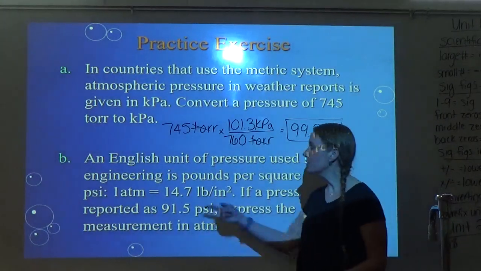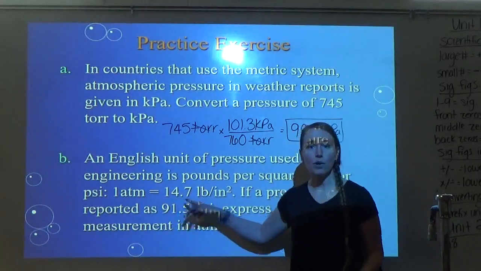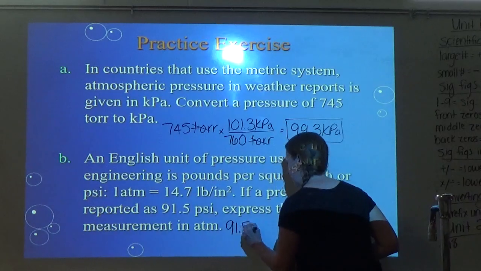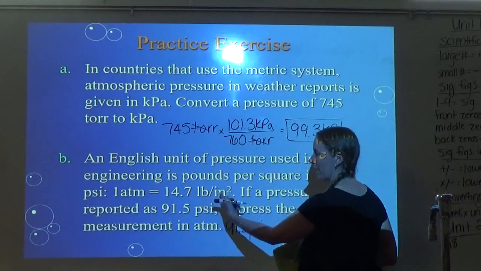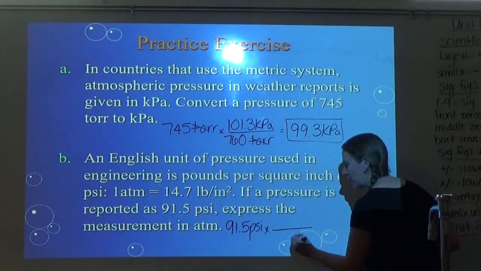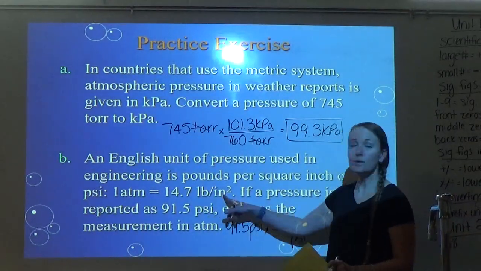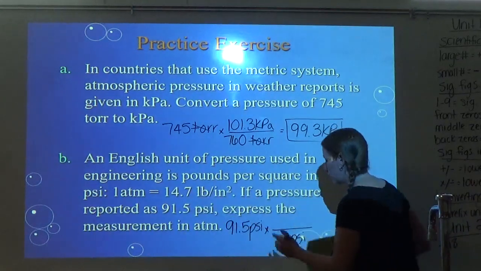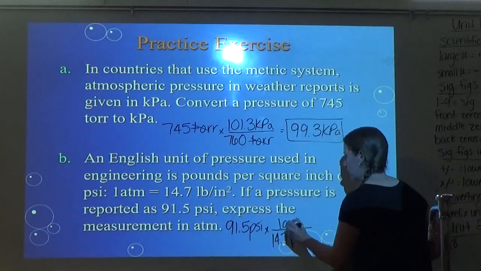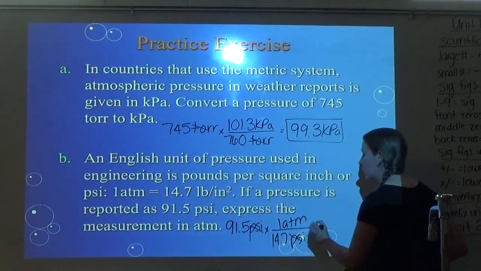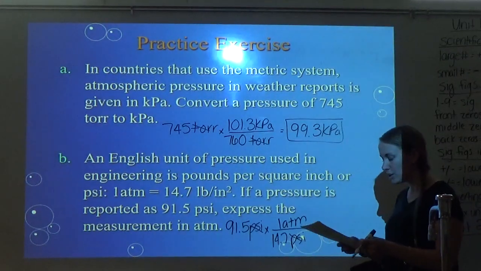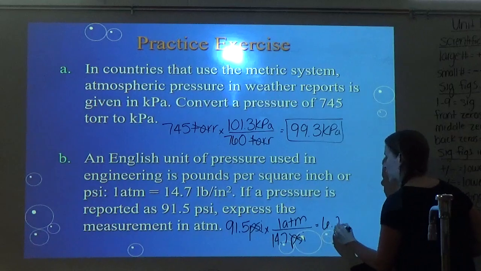So y'all, it doesn't matter that you might never have seen this conversion factor before. You know how to follow the golden rule. So we start with what we know. We have 91.5 PSI, or you could write pounds per inch squared. It doesn't matter. So I have to put PSI on bottom, or pounds per square inch on bottom. So I put my 14.7 on bottom. And then that equals 1 ATM. And that's it. So see y'all, once you know to follow the golden rule, you should be able to convert literally anything ever that you're given. So I ended up getting 6.22 ATM.